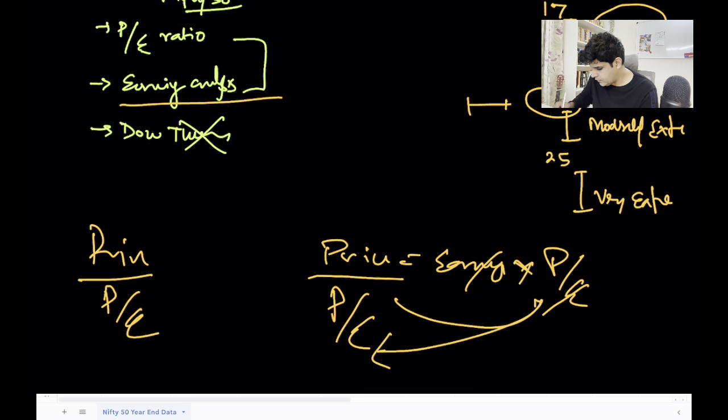Price by P by E, you just take this thing here in the denominator. So price by P by E will give you the earnings. So in this table, if you get the P by E ratio of the year and the Nifty levels, which is the price, and if you divide this price by the P by E ratio, you'll get the earning for that year, right? Now what we're interested in is the earnings growth.